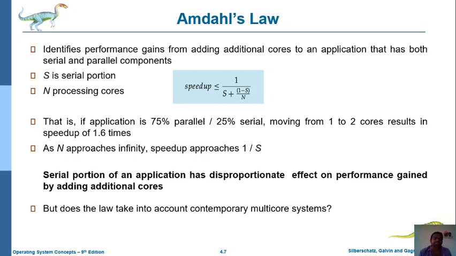For example, suppose a particular process has 75% of its execution in parallel and 25% in serial manner. At that situation, it moves from core 1 to core 2. The 75% is parallel, that means both cores are executing that part of the execution.